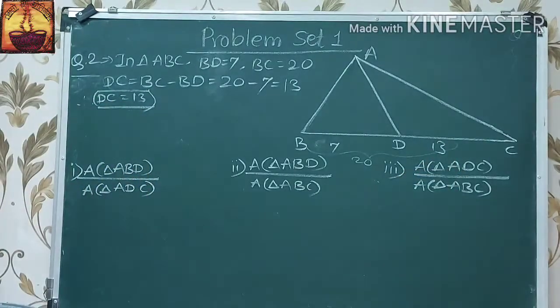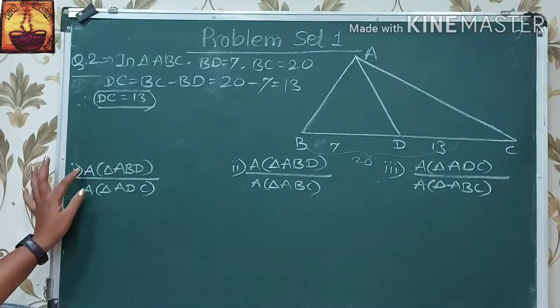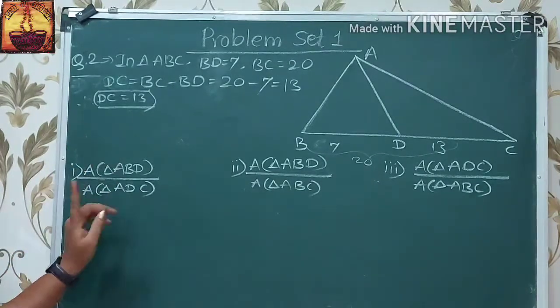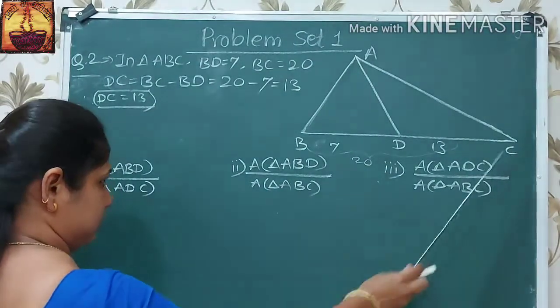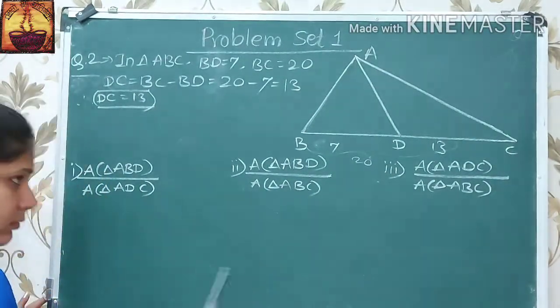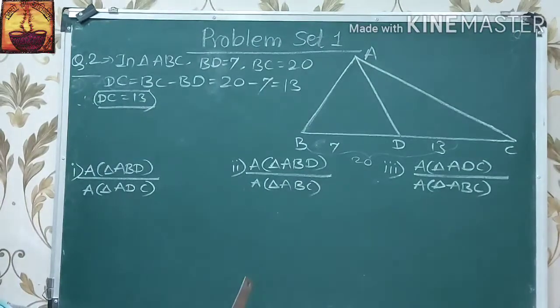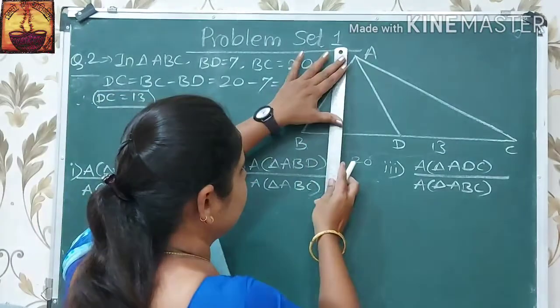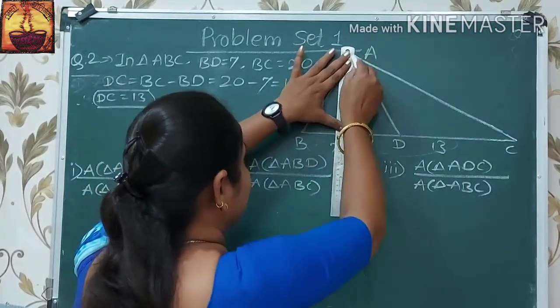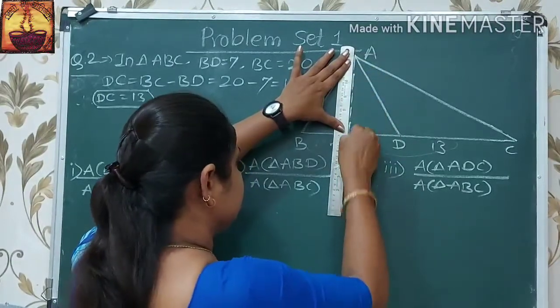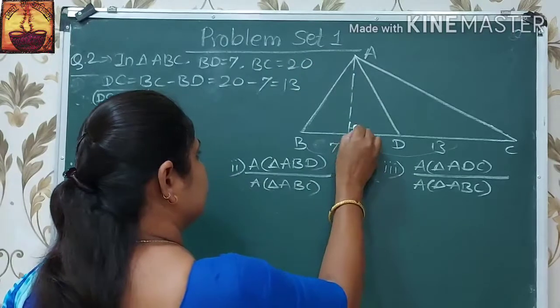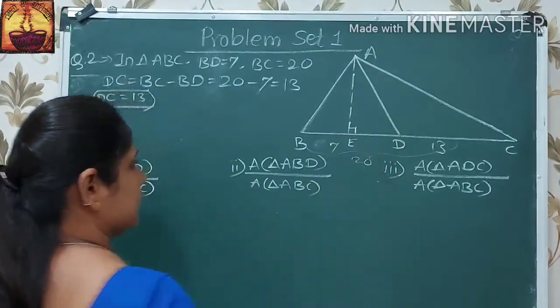Now we have to find the ratio of the area of triangle ABD upon area of triangle ADC. Here, these two triangles ABD and ADC have equal height. Therefore, draw here a perpendicular on BC and set it as point E.